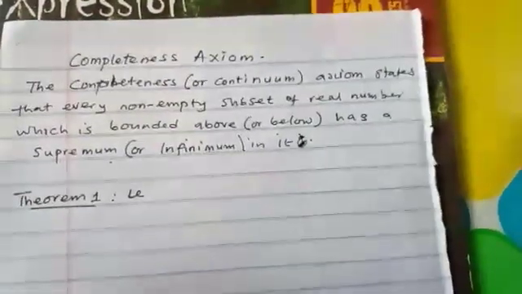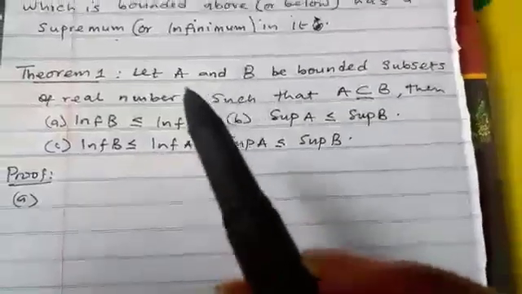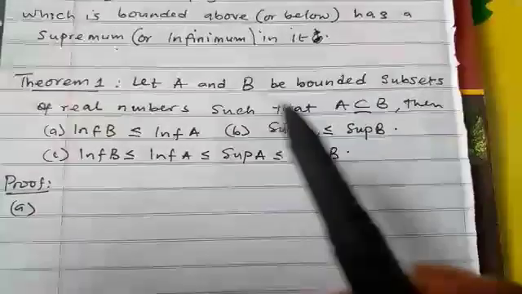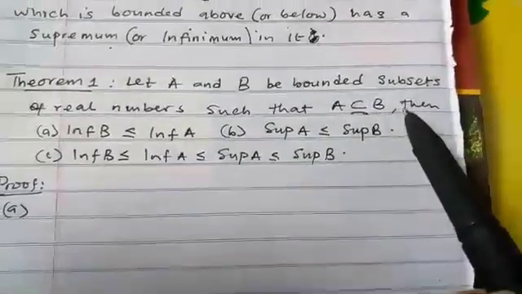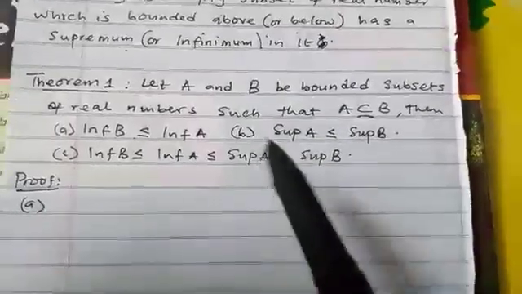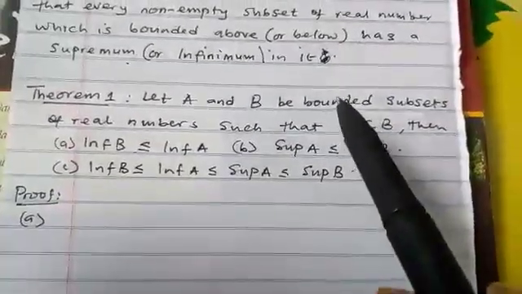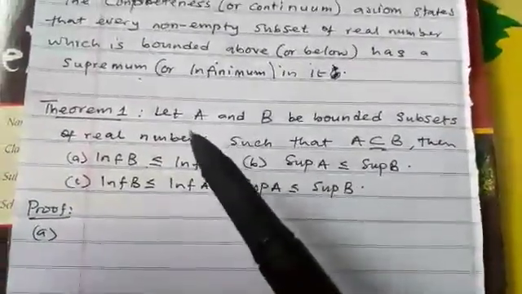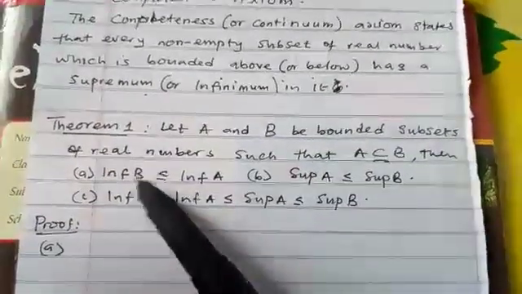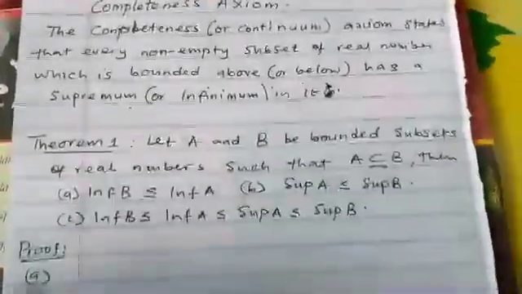That will lead us to the following theorem. Let A and B be bounded subsets of the real numbers such that A is a subset of B, then the infimum of B will be less than or equal to the infimum of A, and so on. If A and B are bounded, definitely they'll be bounded above and bounded below, so there will exist an infimum and supremum by this completeness axiom.